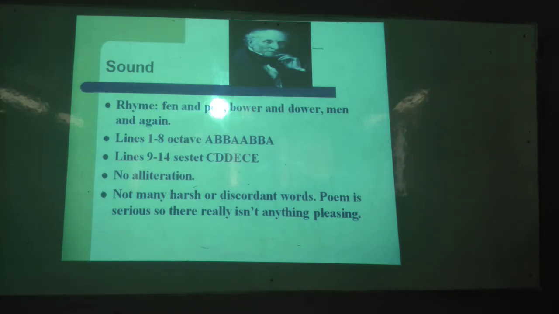Okay. Next, alliteration. Maybe you may not have got any alliteration actually. Yes, obviously, raise up, round, etc. But these are far away. To be an alliteration, you know that the sound must be repeated and must be used very close to each other. When there is a long gap, that should not be treated as an alliteration. Then the rhetorical words. The poem is serious, so there really isn't anything pleasing.